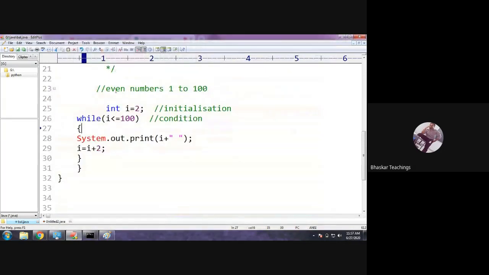Next, the question is display numbers divisible by... No, before that, let me display. Now Joshma is going to answer. Display 100 to 1, reverse flow, not 1 to 100, but 100 to 1. Tell me, Joshma, how to display numbers 100 to 1.